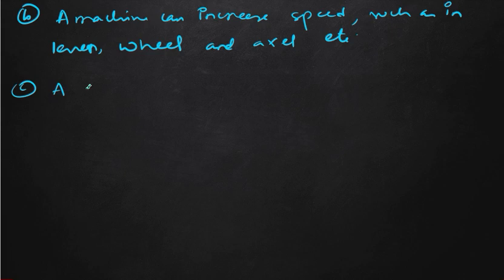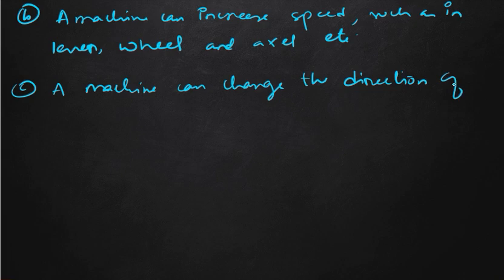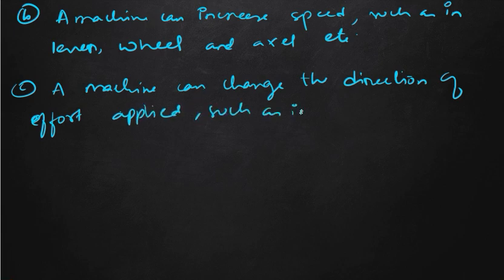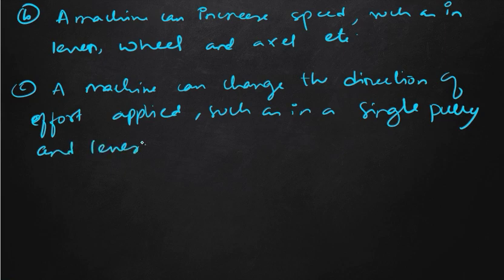So a machine can change the direction of effort or force applied, such as in a single pulley and lever.